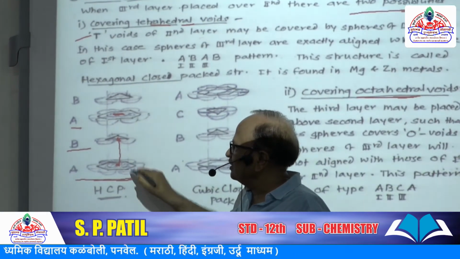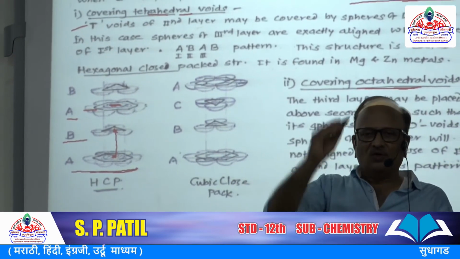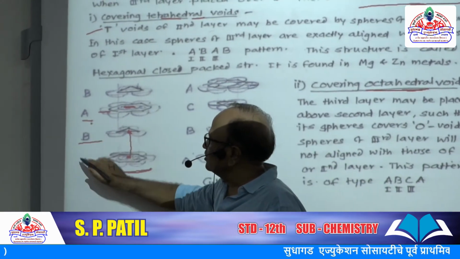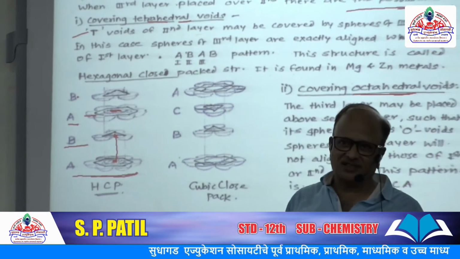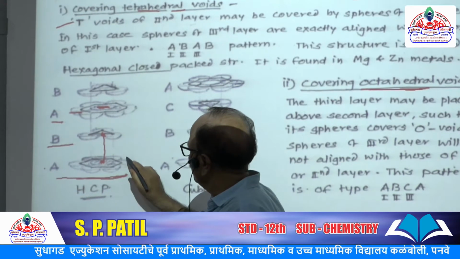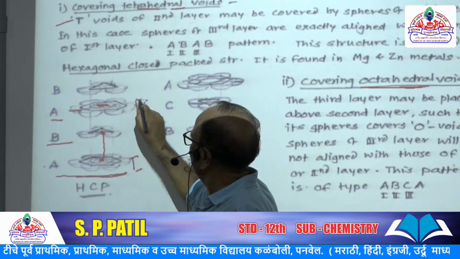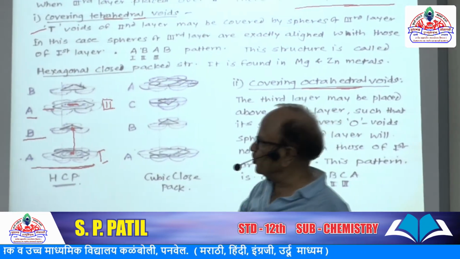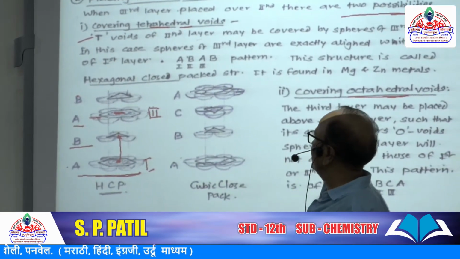A line is aligned with the third layer clearly. So in this way the structure gives rise to AB type of crystal structure. Why AB? Because the alignment of the first and the third layer is exactly the same.